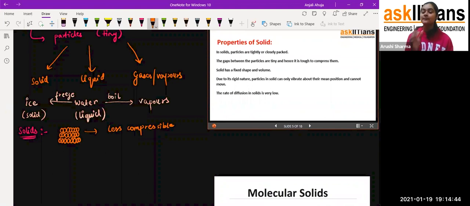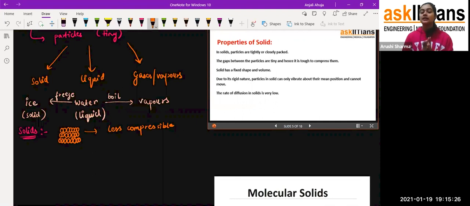But if you are just applying your hand or something like that, it is not going to be compressed. For example, student, take this pen. It is so small. I'm not talking about any iron box or bed or door, which are also solid in nature. I'm just taking a simple example. If I try to compress this pen, will I be able to? No, because all the particles are so tightly packed, they don't have any space to move here and there. That is why, student, solids are very less compressible, or you can say it is very tough to compress a solid.